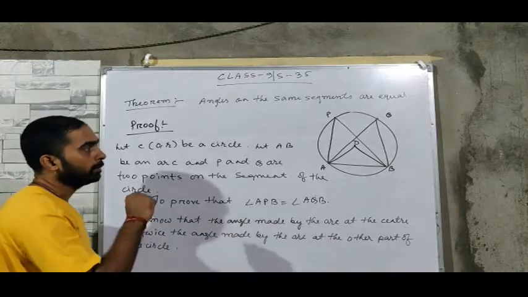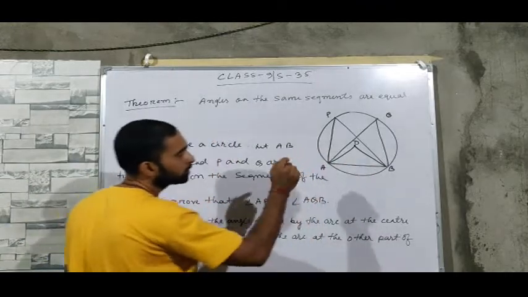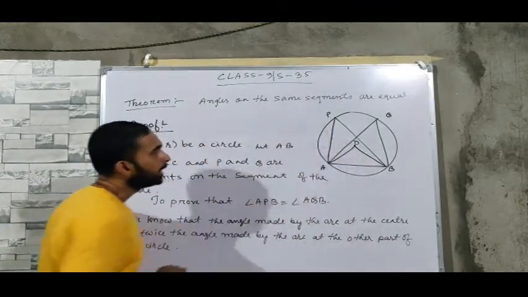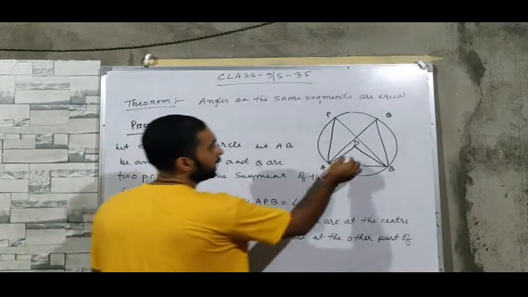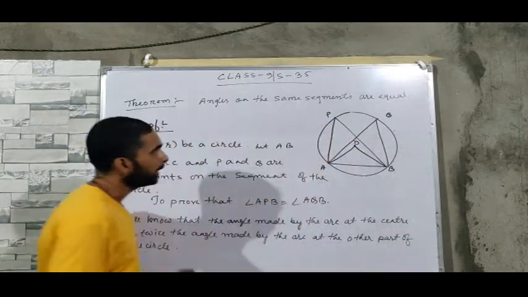So what is the angle made by the arc at the center? That is AOB. So this angle AOB is twice angle APB.